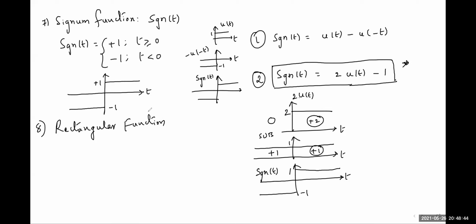It is indicated with different symbols like this: A rect of t by tau, or A pi of t by tau, or a gate function, gate of t by tau.